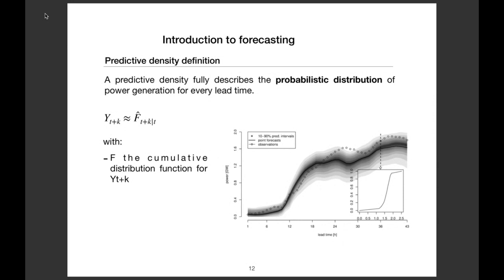So if you are able to compute all the quantiles from, for instance, 1% up to 99%, you have this kind of figure where you have a kind of density. The density where it is quite black, it is where you expect that most of the time your value will be, and the closer it is to the white, it means that the less probable it is to have the production.